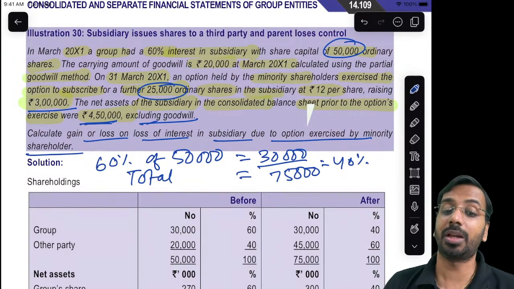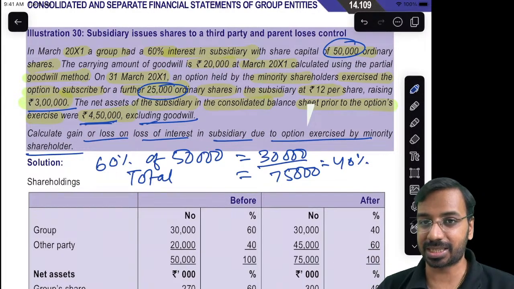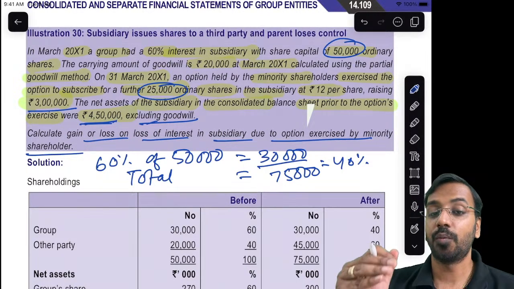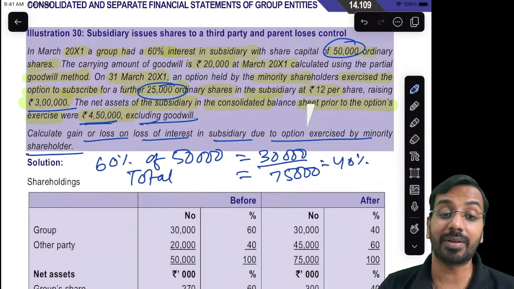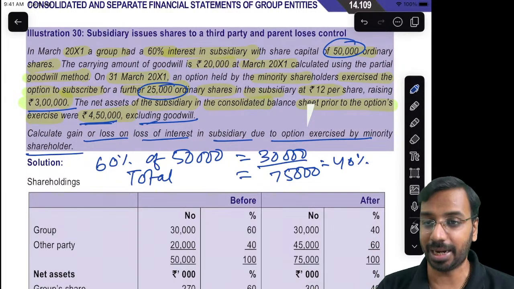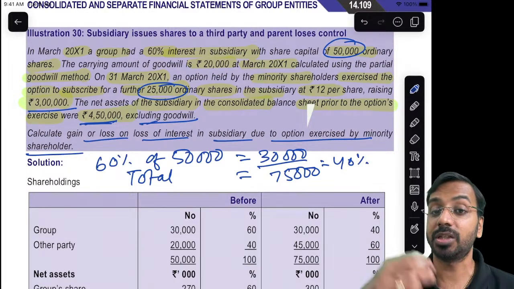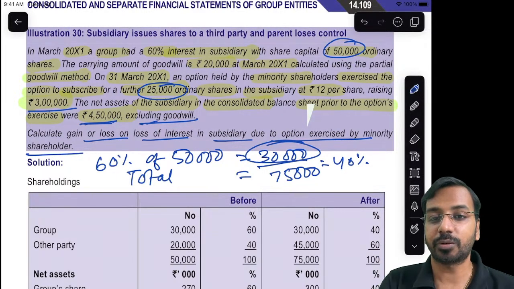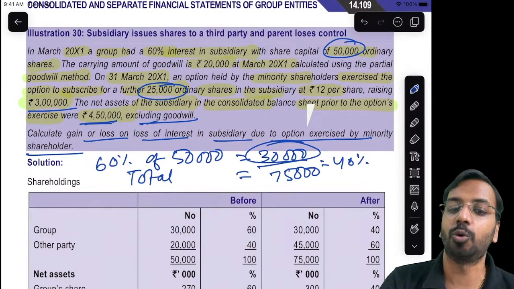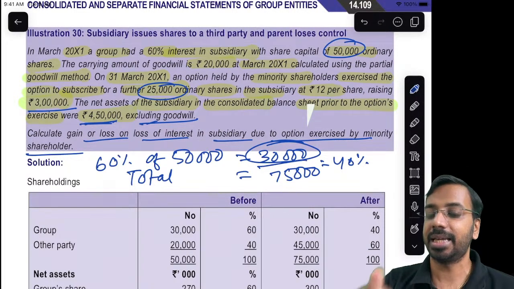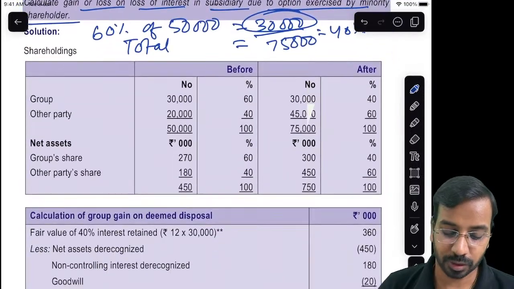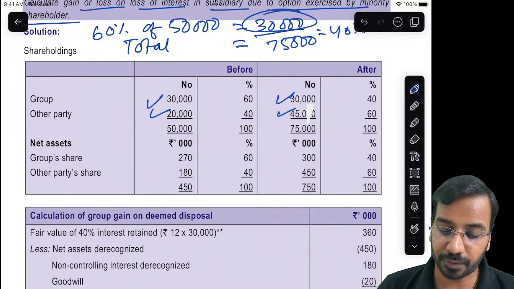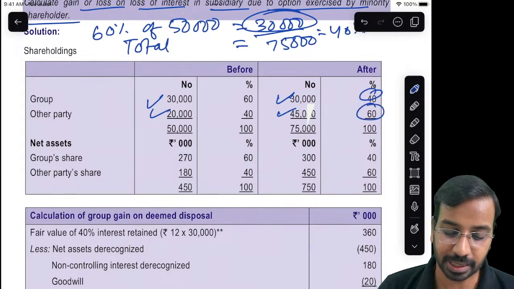When we lose control, then what do we do? We de-recognize the net assets. We recognize the fair value of any investment retained, because in our balance sheet we still hold 30,000 shares. So these 30,000 shares at fair value we will continue to recognize, and we will de-recognize the net assets. Before it was 30-20, after it is 30-45, which brings it to 40% and 60%.